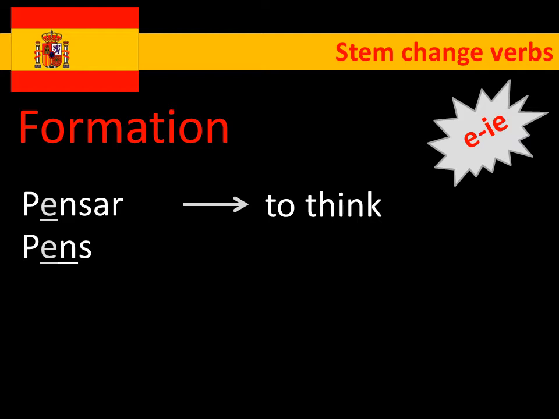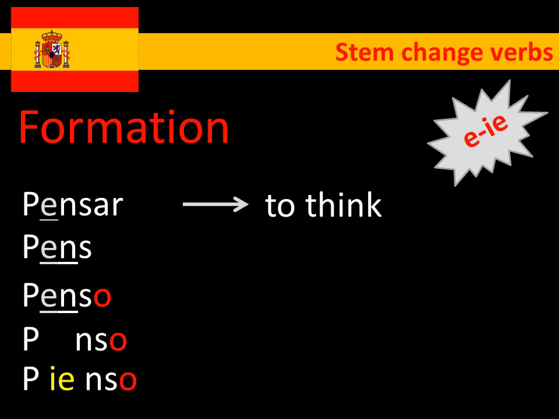But just think about it. If there was no stem change, we thought, well, it's a normal verb, then we'd knock off the AR, and we'd end up with pens, and then we stick the O on the end, penso. Okay, but because this verb has a stem change to make it sound more Spanish, this is what happens. We get rid of the E, make a bit of space, and it becomes pienso. Yeah, and you've probably seen that before, I think. Pienso que, I think that. Okay, let me just show you the full formation then.